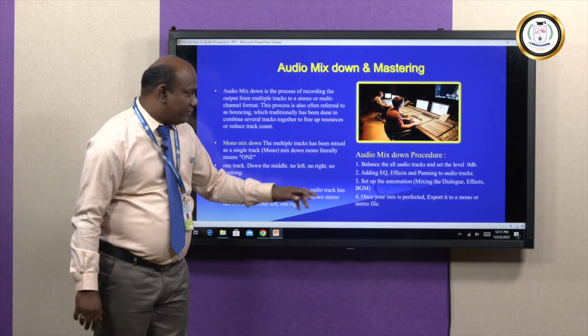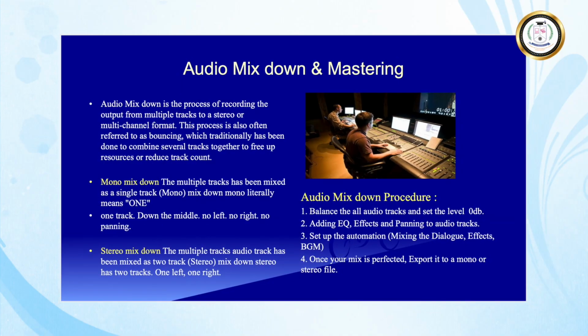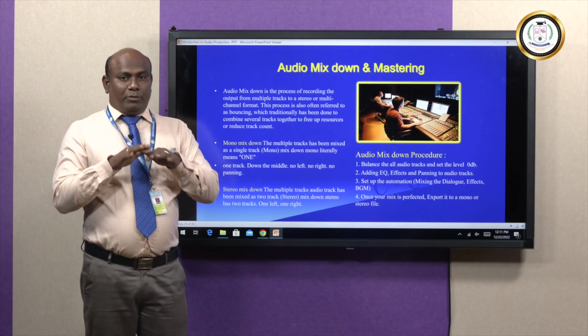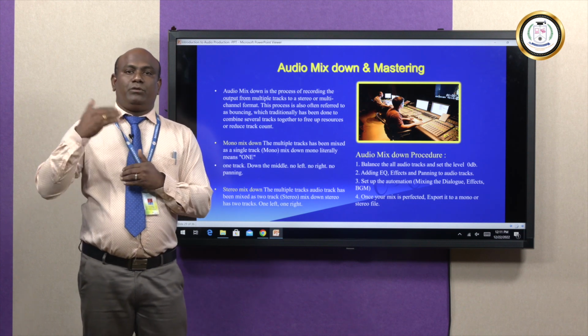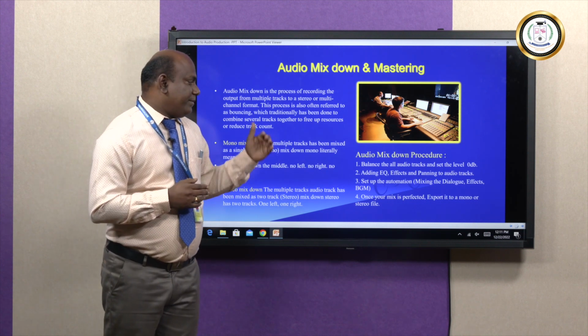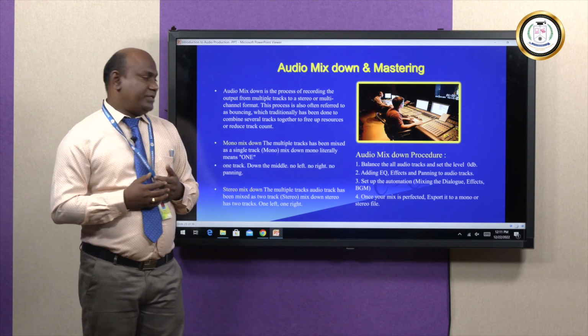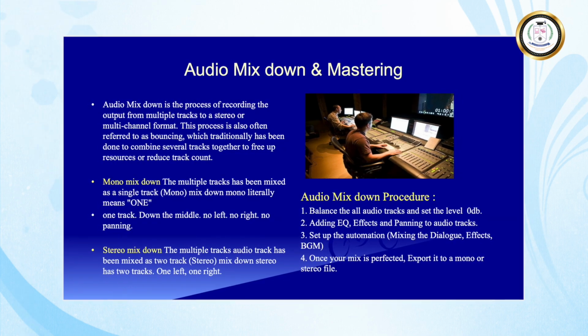Before you go to the mix down, you have to follow these steps. Balance all the audio tracks and set the level at 0 dB. We have to balance it and set it at 0 dB, then only will we go to the output stage. Adding EQ is very essential for post production stages. Effects, panning, everything we have to finish before taking the output.